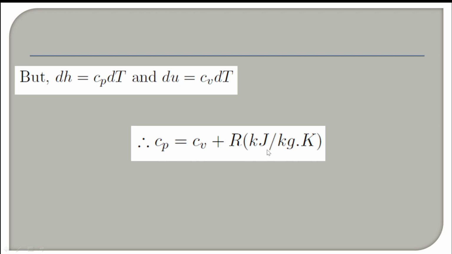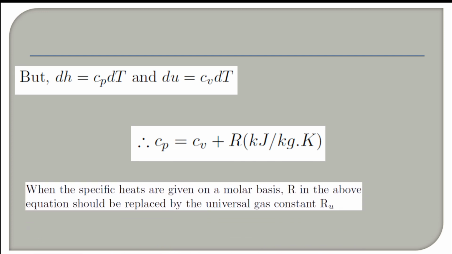Cp minus Cv, the difference in specific heats at constant pressure and constant volume, is the characteristic gas constant. You can ascertain from this relation that the specific heat at constant pressure is always higher than the specific heat at constant volume. Could you give me a proper answer why the specific heat at constant pressure is always greater than the specific heat at constant volume? You may submit as an assignment in the classroom.